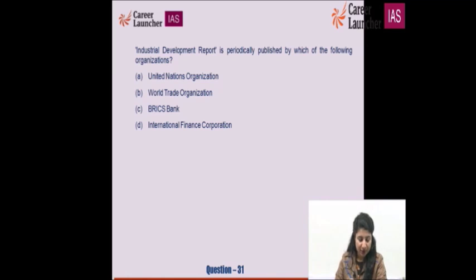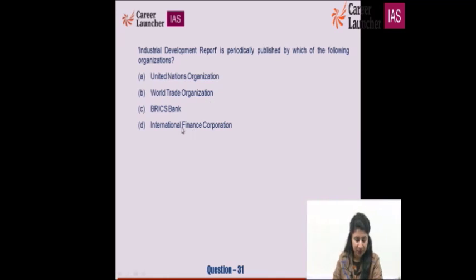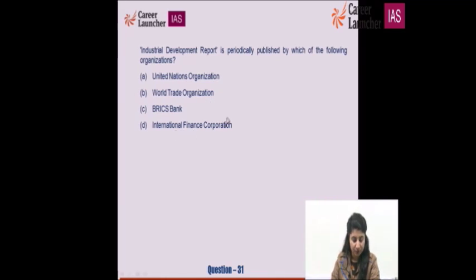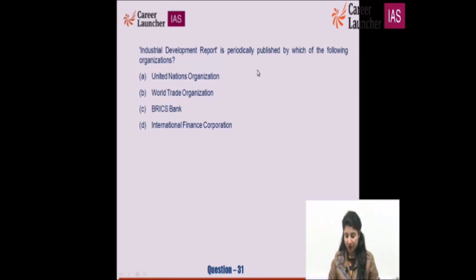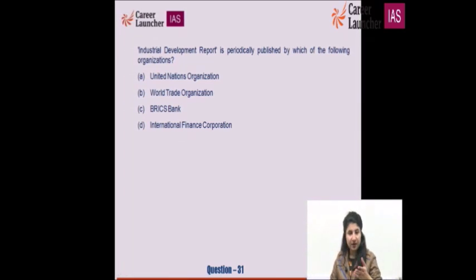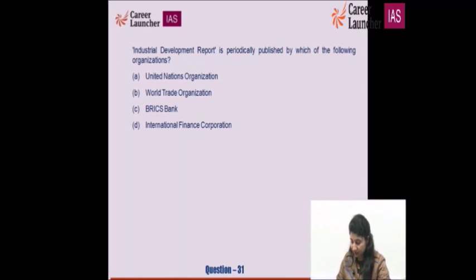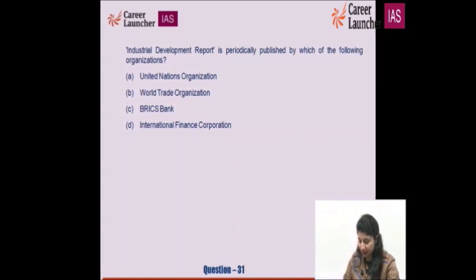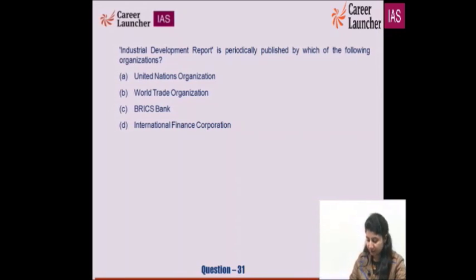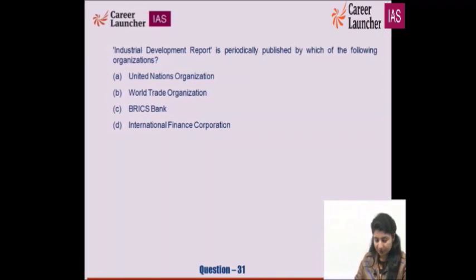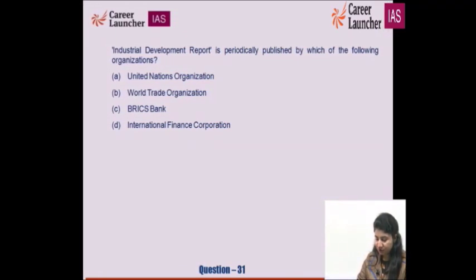It is not published by the World Trade Organization, BRICS Bank, or International Finance Corporation. It is basically the UNO. And you may write down the theme as well, which says: demand for manufacturing which is driving inclusive and sustainable industrial development.